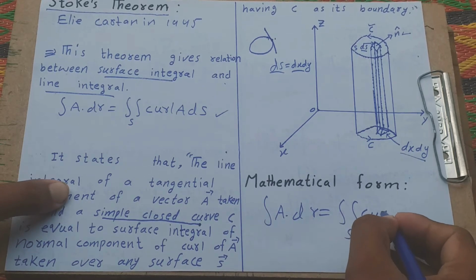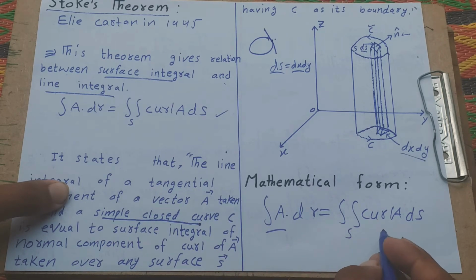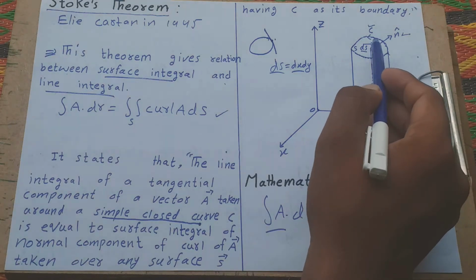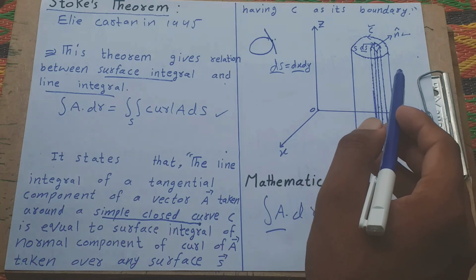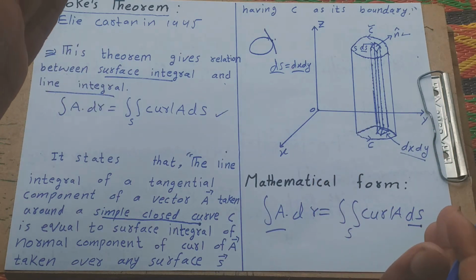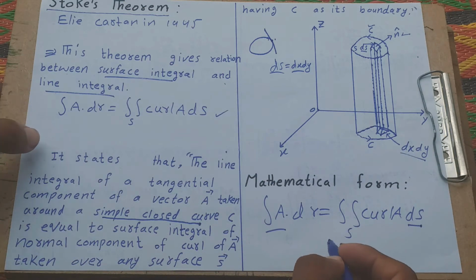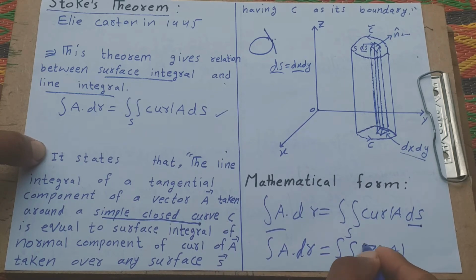Okay, the line integral of A dot dr is equal to the double integral of curl A dot dS. S shows the surface, in two dimensions. dS is equal to dx dy, the element of the surface, denoted by dS. We also write this as curl A dot n dS.